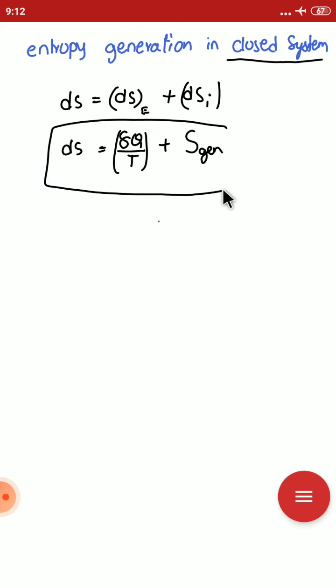We have a relation that the entropy change is always greater than or equal to the entropy transfer. The left hand side is the entropy change, and the right hand side is the entropy transfer.